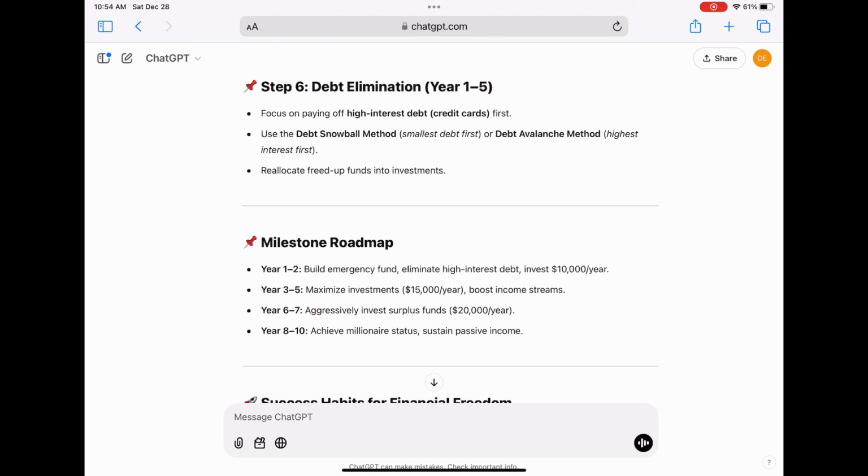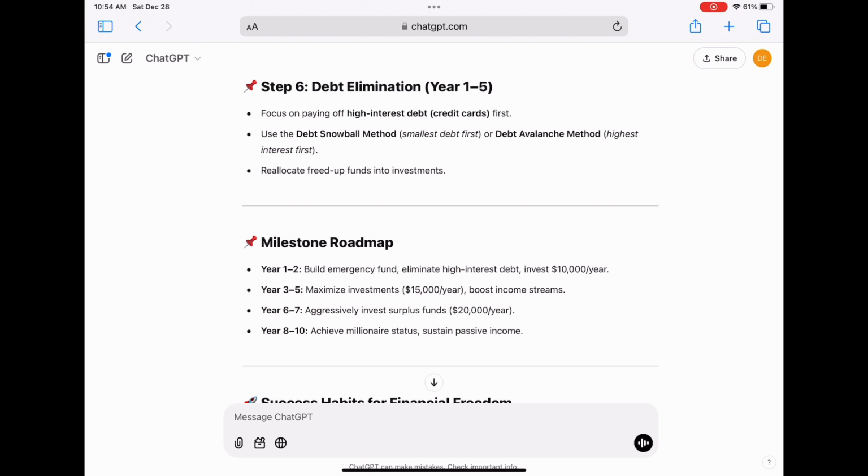And so let's look at the milestones. Year 1 to 2 is all about aggressive saving. It's all about paying that interest down. And you're investing, but you're not investing as much as you will in the next couple of years. Year 3 to 5 is all about investments and finding what you're good at to boost income streams so you can utilize that for the investments.